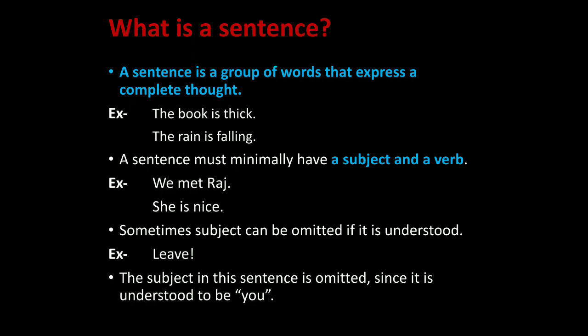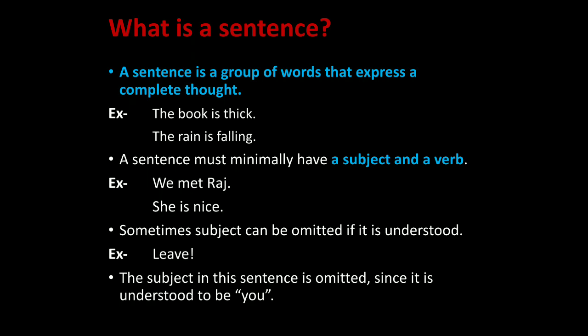A sentence must minimally have a subject and a verb. For example, we met Raj. She is nice. Sometimes subject can be omitted if it is understood. For example, leave.